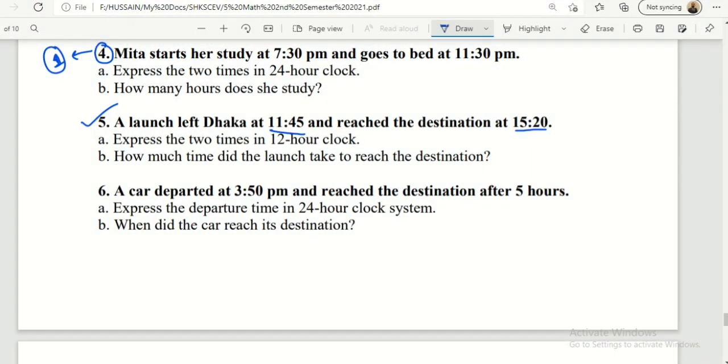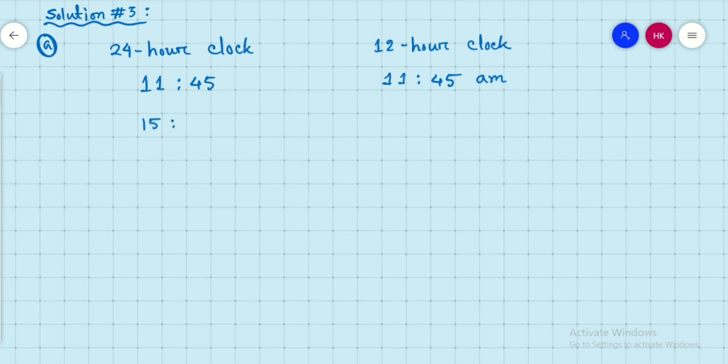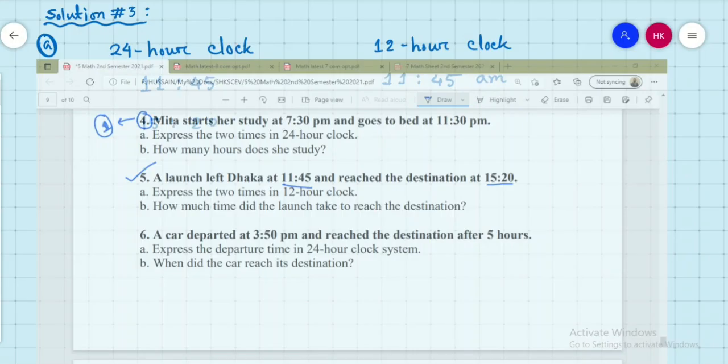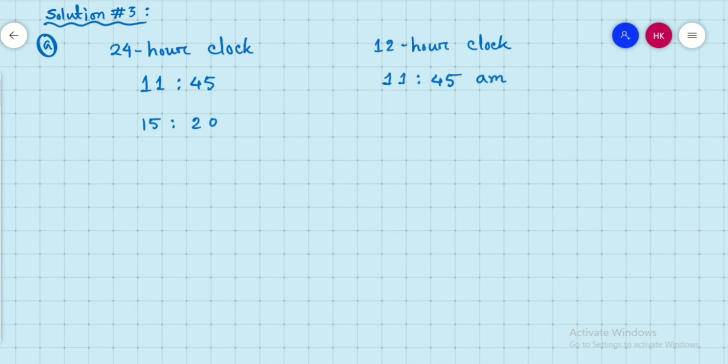And the other time is given as 15:20. So we can write 3:20 p.m. here. How can we write 3:20 p.m. in the 12-hour clock? Because 15:20 is more than 12, we subtract 12 from the given time. 20 minus 0 is 20, 15 minus 12 is 3, so 3:20, and we add p.m. because 15:20 is an afternoon time, so you have to write p.m.